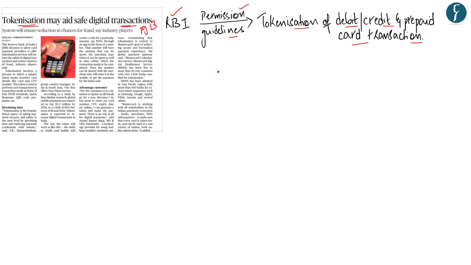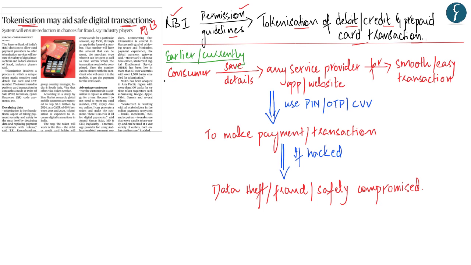In order to understand tokenization, we first need to look into the background of this news and understand how transactions usually work in the current scenario. Generally, consumers save their details regarding their debit and credit card with any service provider, an application or a website, for smooth and easy transaction. For example, if we are purchasing anything from Amazon, we have already saved the details of our card, that is the card number, its expiration date, etc. with websites like Amazon, eBay, Paytm, etc.